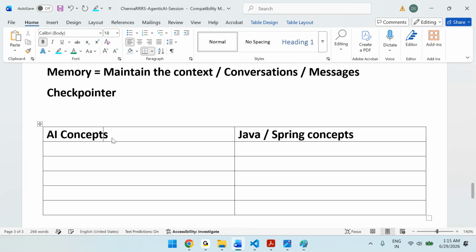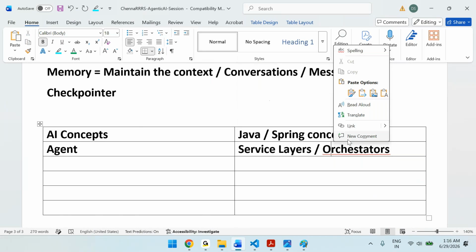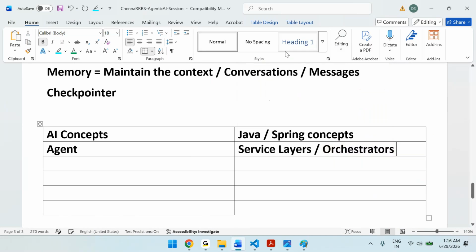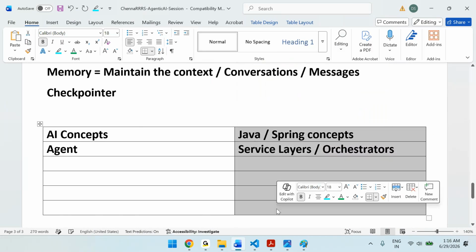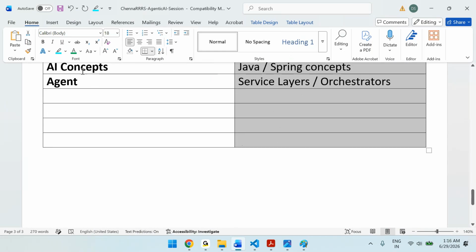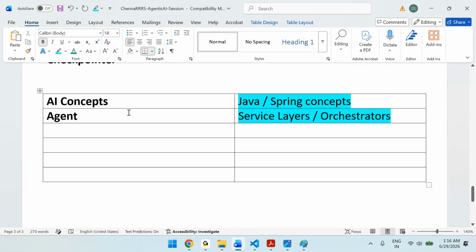The first one in the AI is agent. In Java we have service layers, right? Service layer or orchestrators. Those are like agents. If you are a Java person, you can visualize the right side. This is how easily you can learn it. Agent is like a service layer or orchestrator.